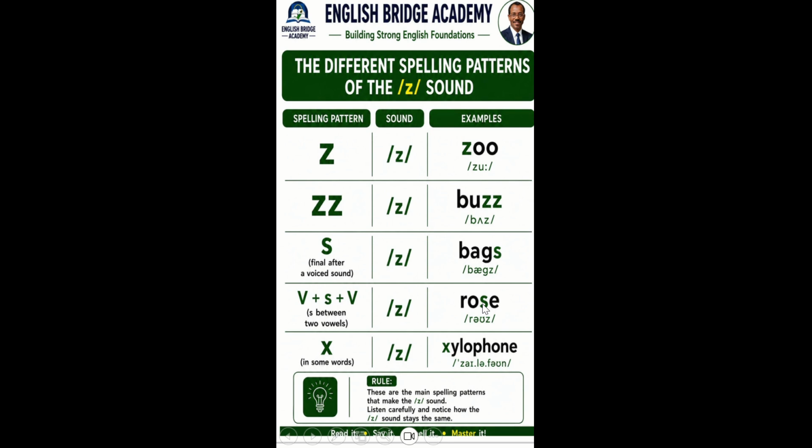The Z sound can even be written as X, as in xylophone. So now, in order to understand these patterns thoroughly, let's move to see the details.